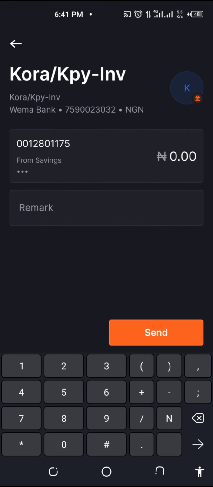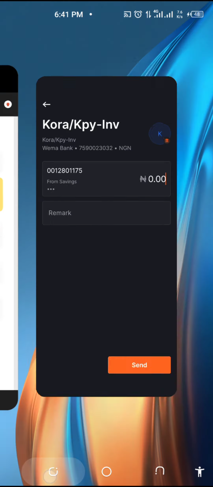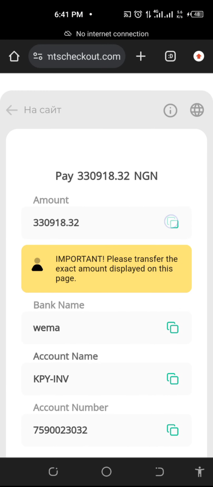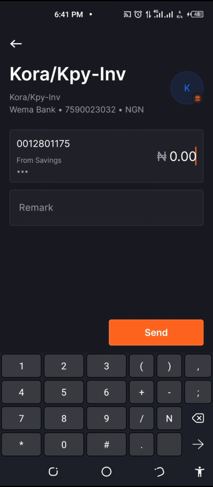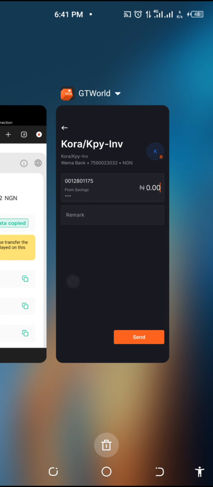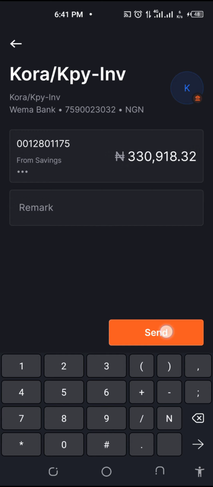32. So 32, I'm doing the right thing. So I'll just copy the amount. Copy the amount here, and paste it. 330,918 naira and 32 kobo. Then send.